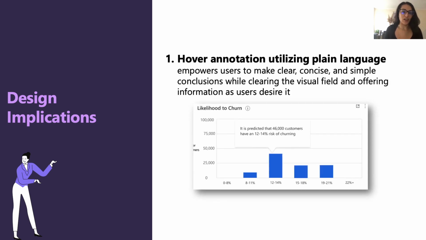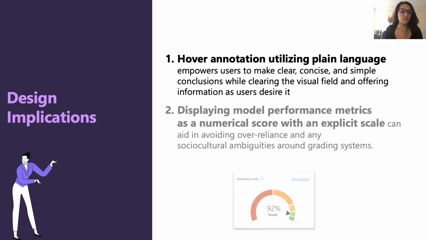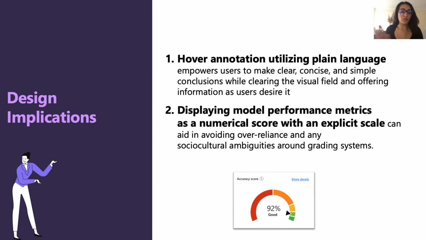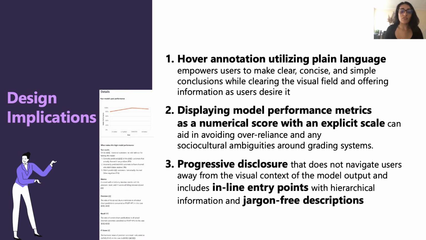First, we offer hover annotation utilizing plain language. We feel that this empowers users to make clear, concise, simple conclusions while clearing the visual field and offering information only as users desire it. Second, displaying your model performance metrics as a numerical score with an explicit scale can aid in avoiding over-reliance and any sociocultural ambiguities around grading systems. And then lastly, that progressive disclosure that doesn't navigate users away from the visual context of the model, but is accessed through inline entry points with hierarchical information and jargon-free descriptions can increase user understanding and confidence in data interpretation.